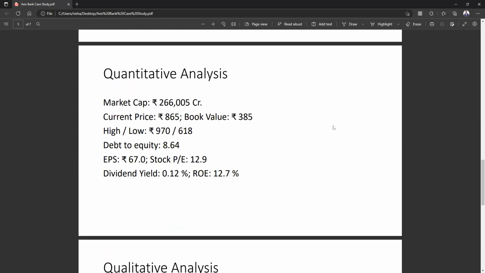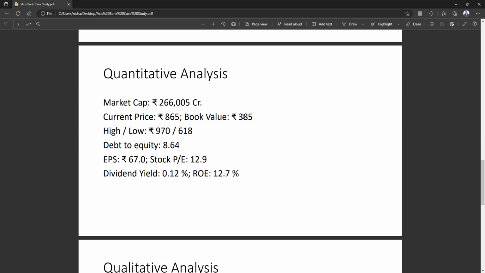So let's jump to quantitative analysis. As we can see over here, the market cap is around 2.5 lakh crores. So this is a big market cap. And after that, the price is around 865 right now.